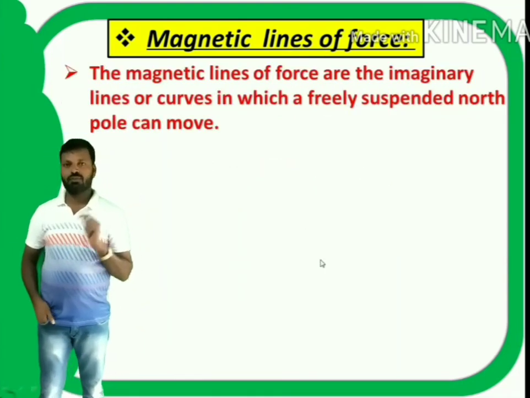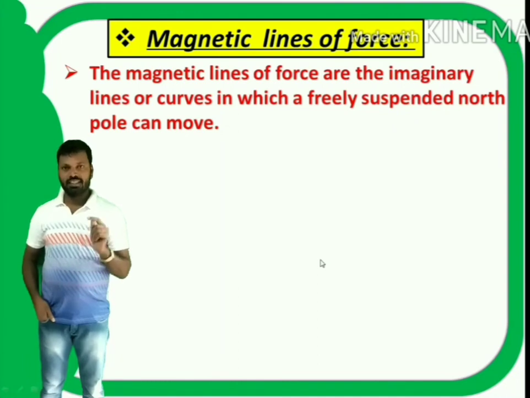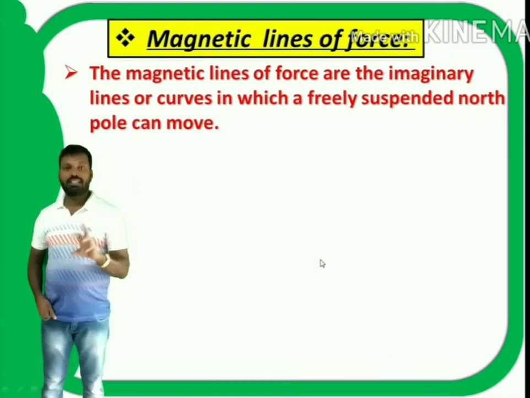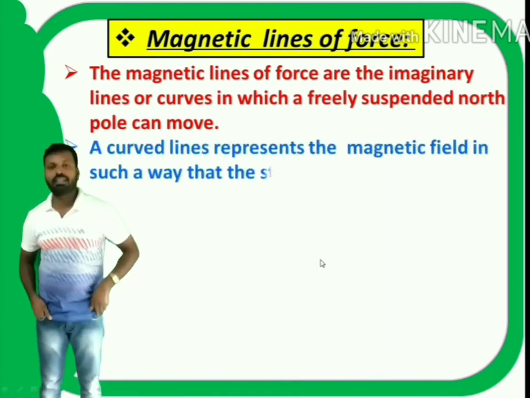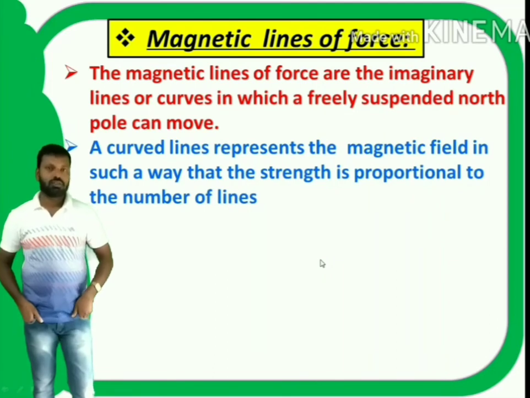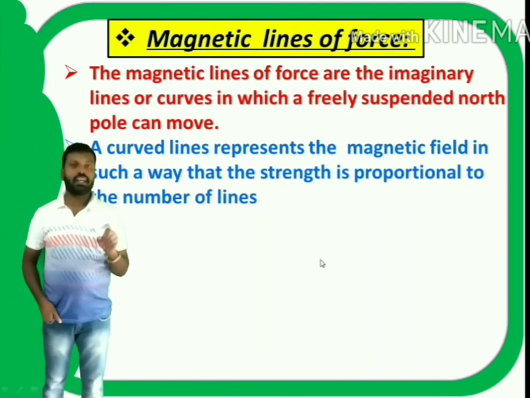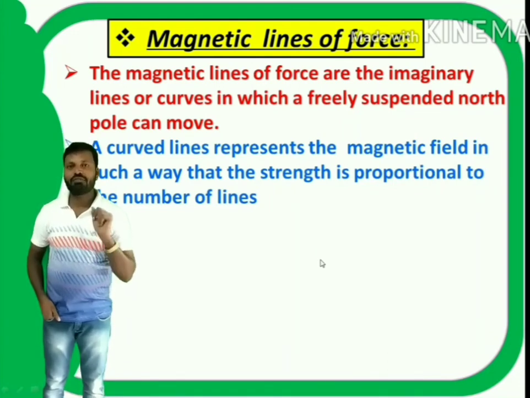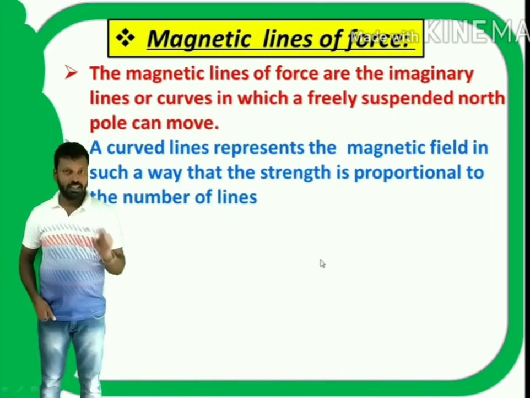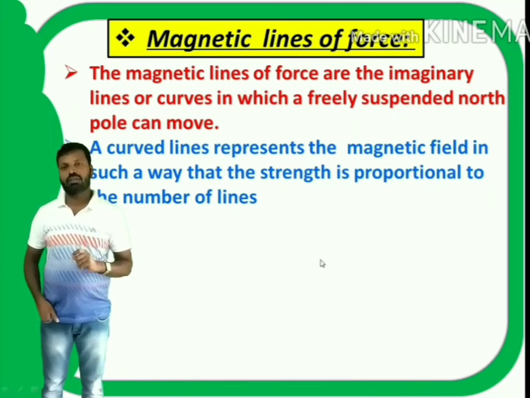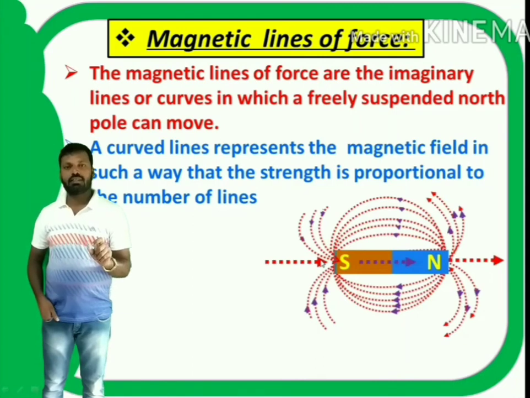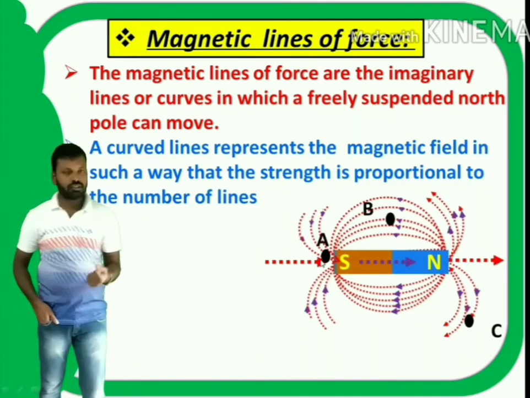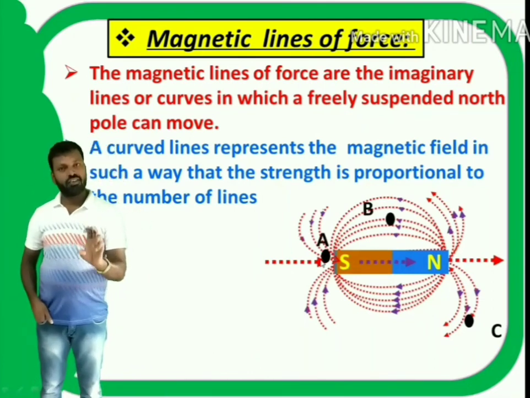The magnetic lines of force are just imaginary lines in which a north pole can move freely, right? The importance of the magnetic lines of force is that they represent the magnetic field direction, and they also indicate the strength of the magnetic field. If the magnetic field lines are more, that indicates the magnetic field is stronger. If the magnetic lines are less, that indicates the magnetic field is weaker.